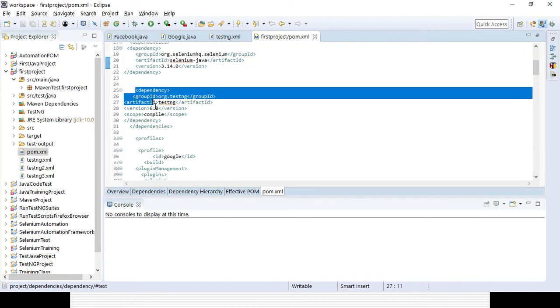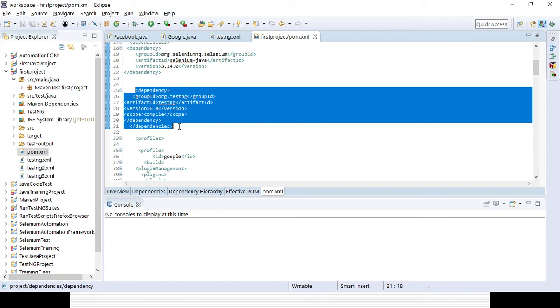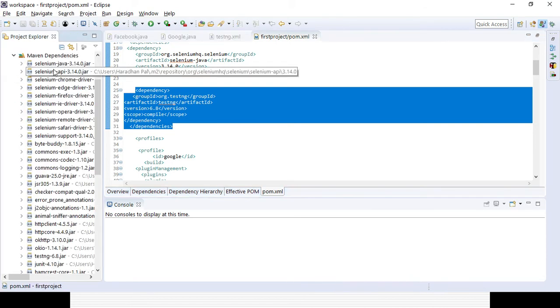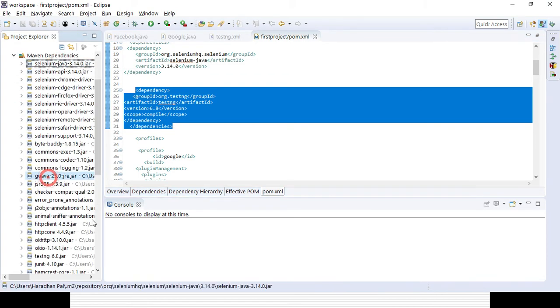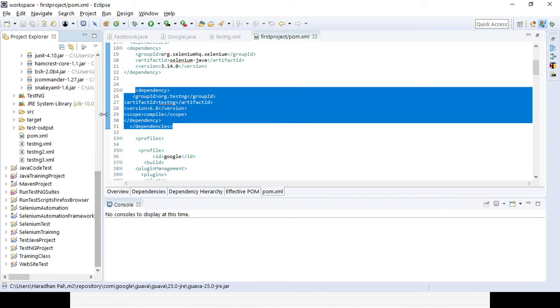Once you add the dependency and save it, immediately all the relevant files will be added to the local repository, and you can also find them in the JRE System, Maven Dependencies folder. You can see all the jar files getting added.